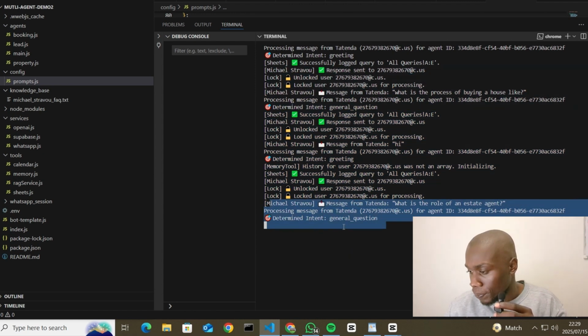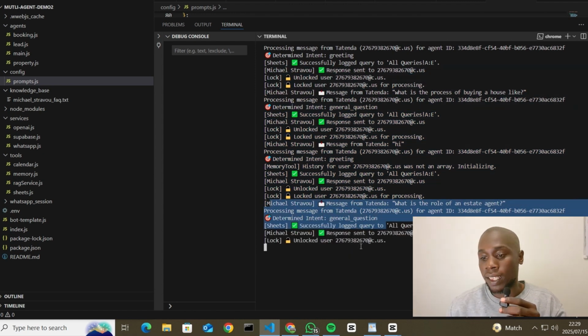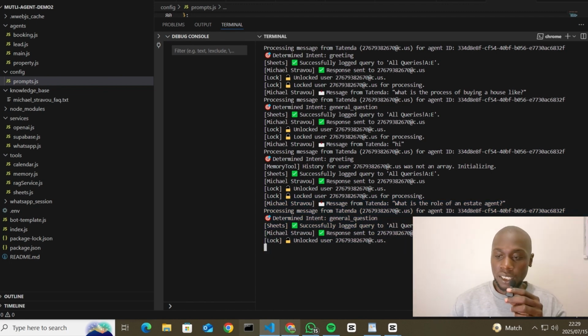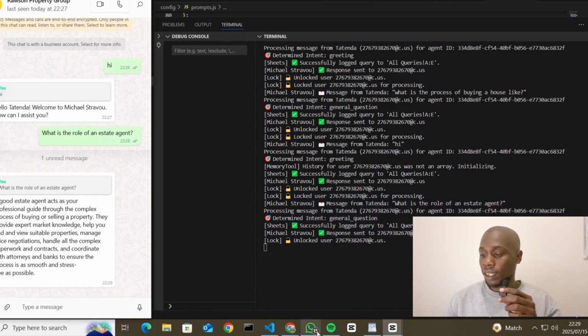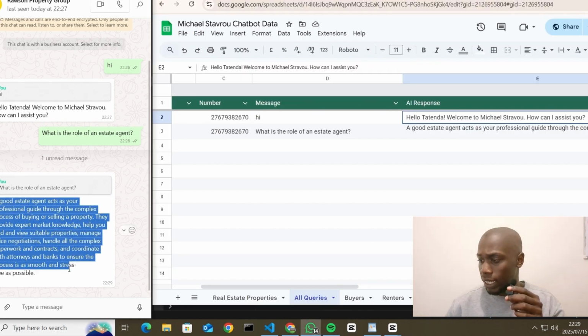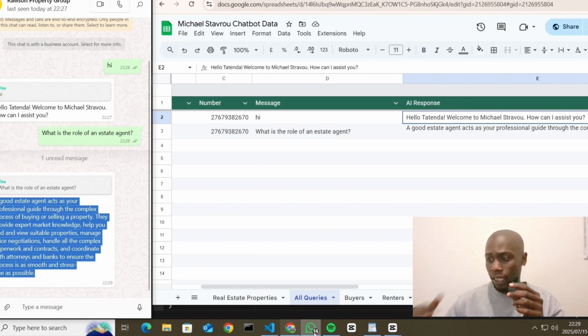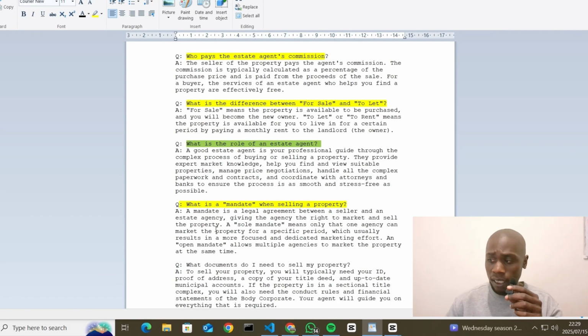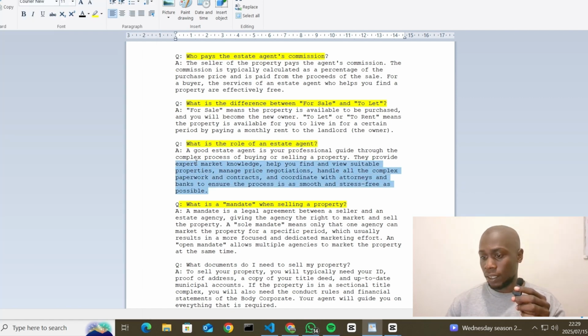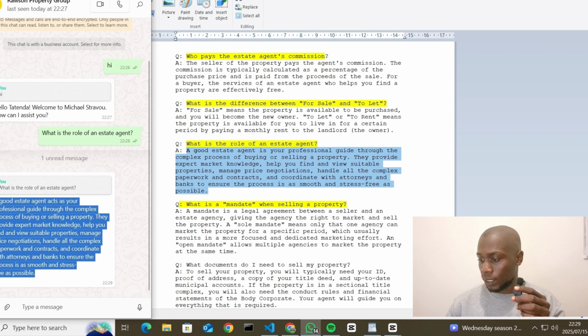and then we'll ask the AI, what is the role of an estate agent? And then it will process it. This is how it processes it. This is the code, guys. It sees that it's a generalist question, and now it's processing it. It logs it, and then it's going to come back with the answer for us. So there is the answer.